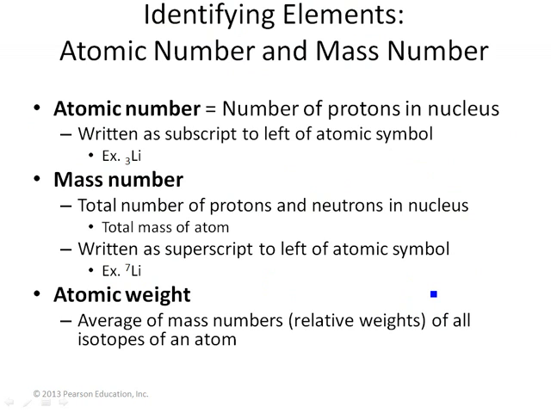I don't want you to get bogged down in atomic number or mass number and atomic weight, but for those of you who are wondering what those mean, that's just a way to describe the element, how big it is, what its size is. Atomic number is just the number of protons in it. Mass number is counting up protons and neutrons. And atomic weight is just the average. So again, don't get bogged down in that, but if you ever see those terms, that's what they mean.